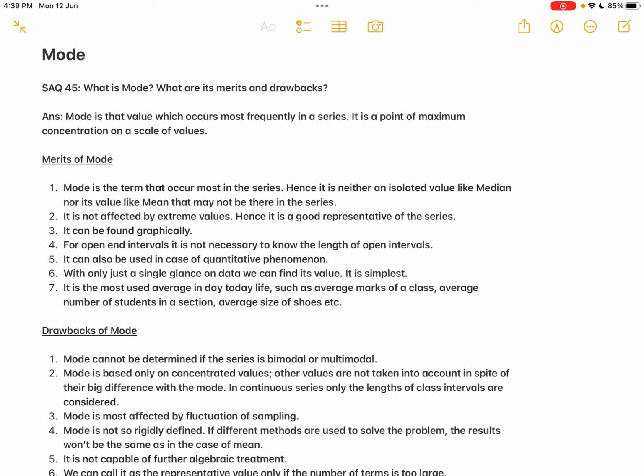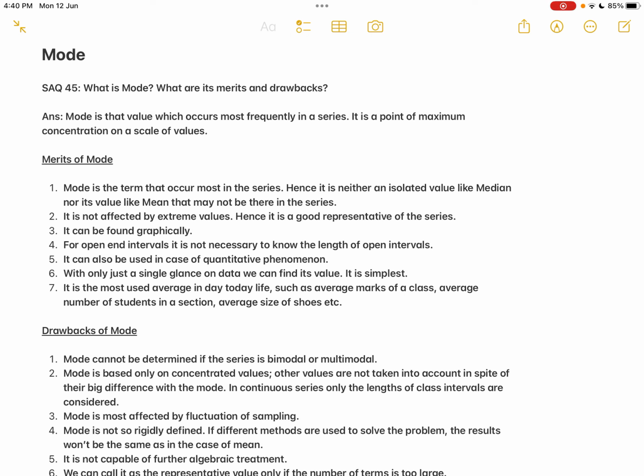Okay, then the second one: it is not affected by extreme values, hence it is a good representative of the series. This particular point can be a merit and it can also be a demerit. If one particular value has a higher frequency, then that value is considered as mode.